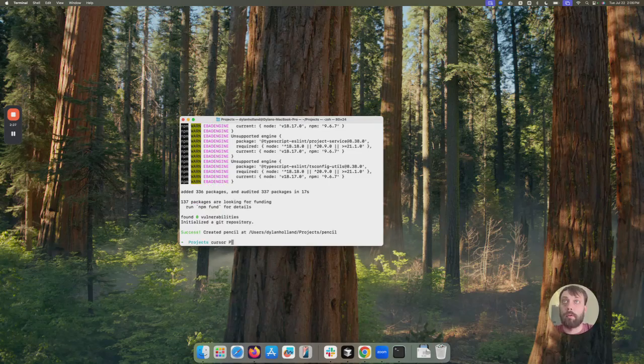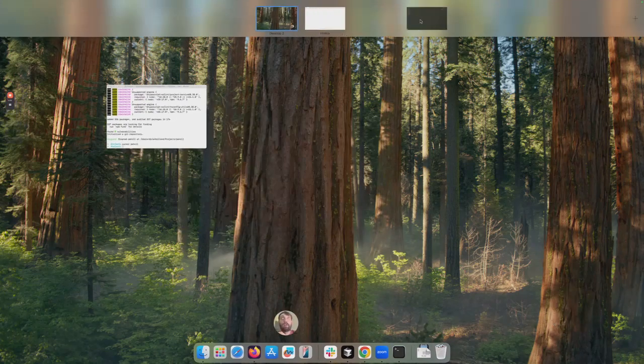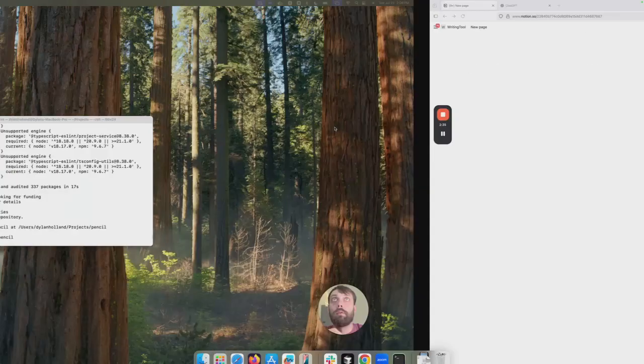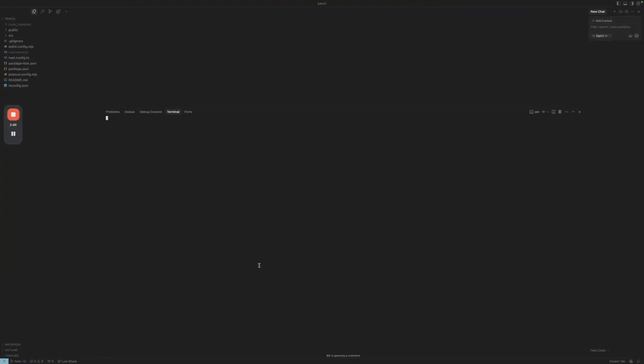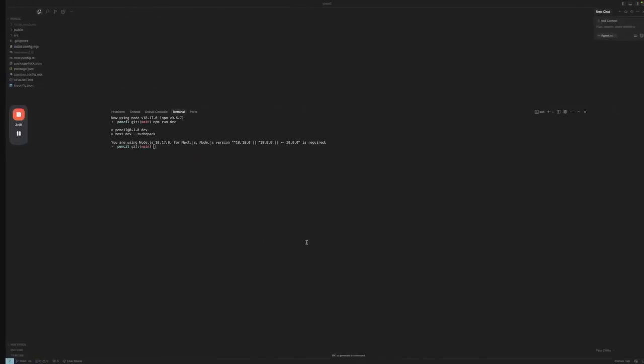So Cursor, pencil, open it. Let's close out of this because my laptop sucks, the fewer windows the better. Now we're in here, let's just npm run dev.